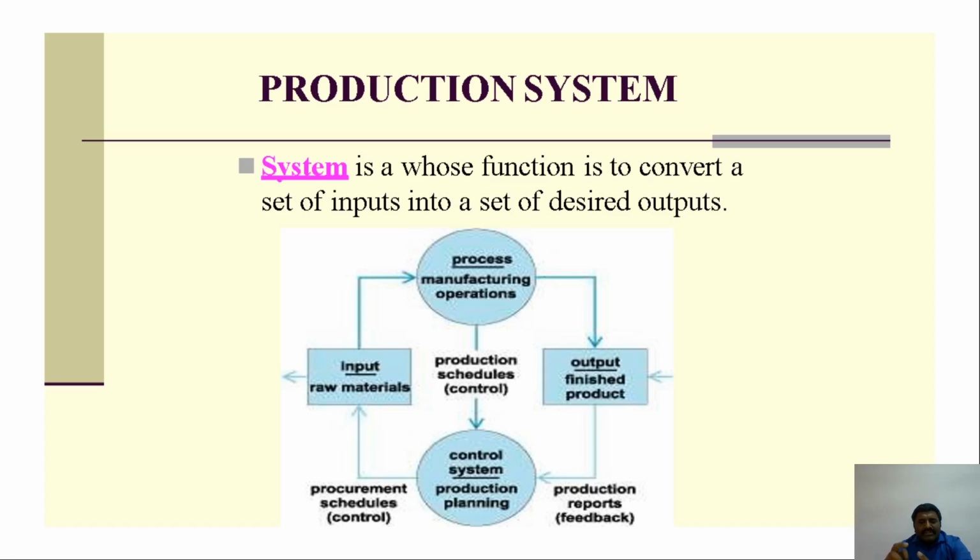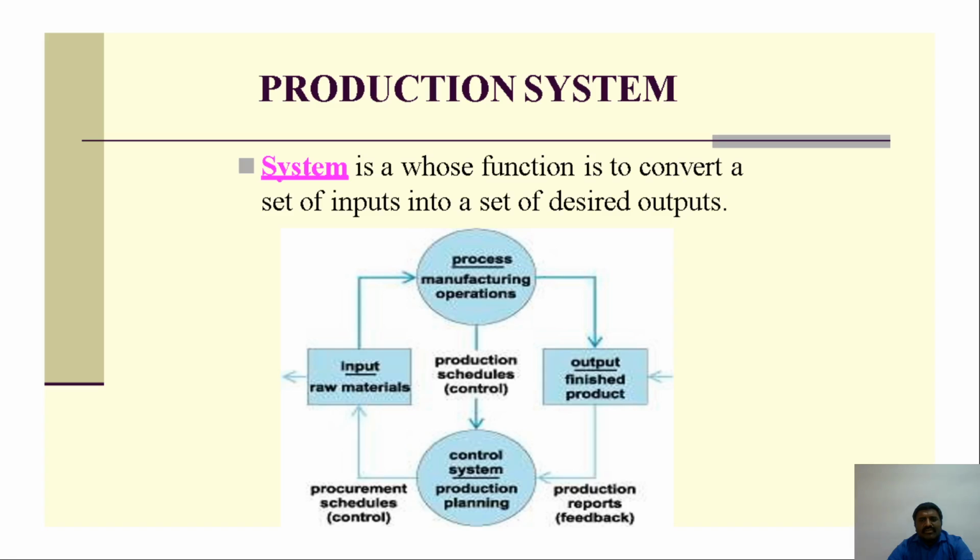In which way? If the input is raw material, then there will be a conversion technique, that is the manufacturing process. Operation is a process. Then the output is a finished product. Then the production report is the feedback. Then we are giving control of the system, that is production planning. Then the procurement schedules of control, that is the dispatching time also. The invoice of the purchase order, we are saying delivery, what time.